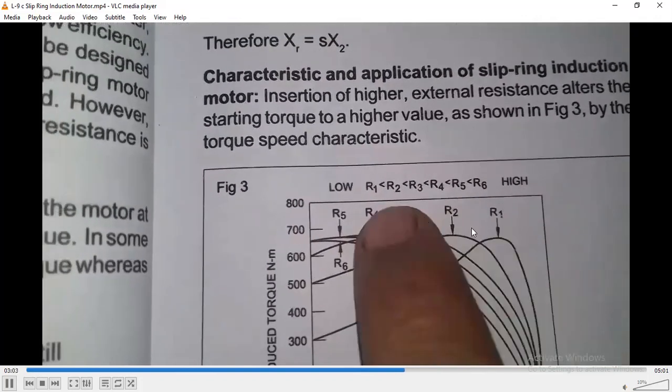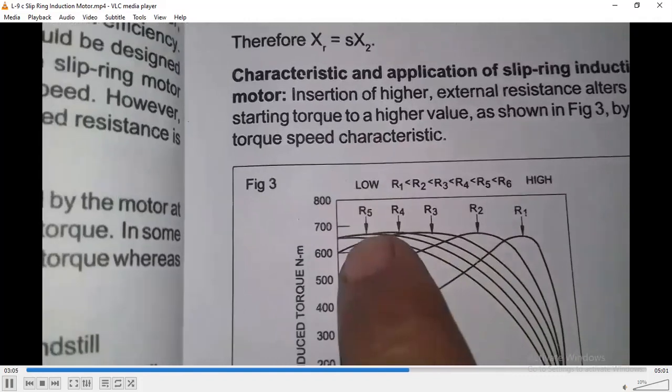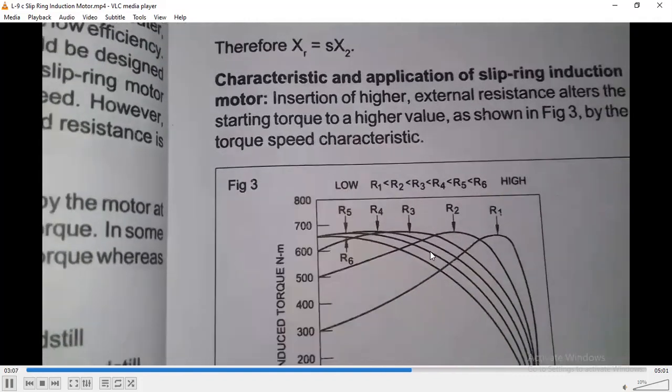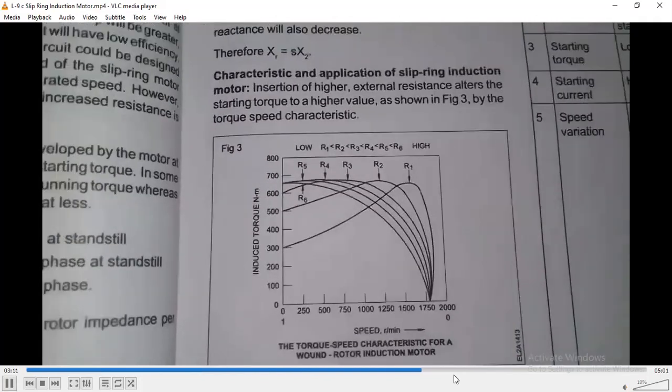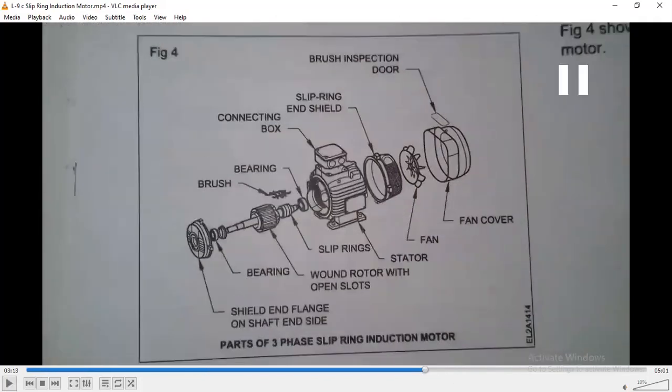So in this graph figure, we have seen the relation of resistance with speed and torque. In this figure, you can see a part of a three-phase slip ring induction motor, and the three-phase slip ring induction motor runs at variable speed.